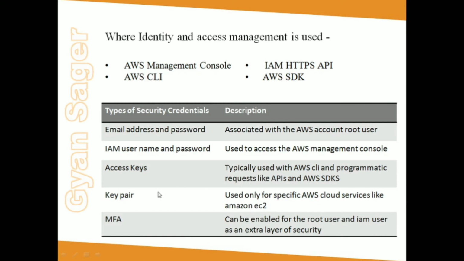Fourth is key pair. It's a pair of public key and private key, which is used to access Amazon EC2 instances. And last, MFA, multi-factor authentication, which is kind of optional and adds an extra layer of security to our system. This MFA can be a hardware device or a virtual MFA device like Google Authenticator app.